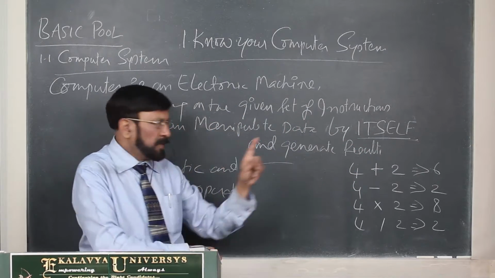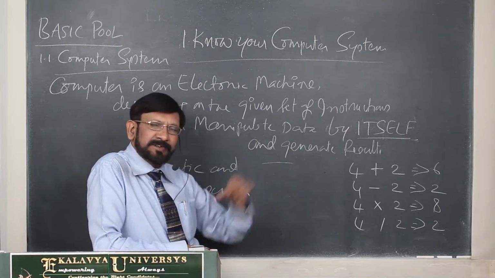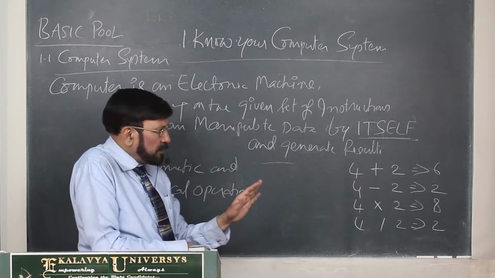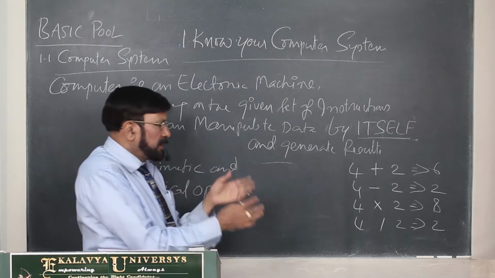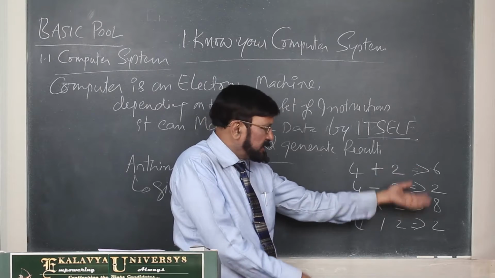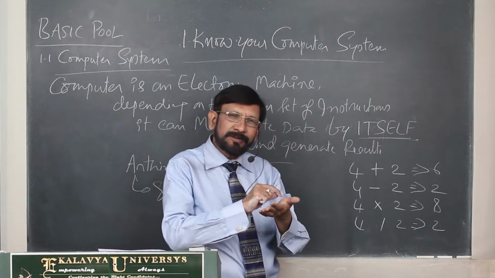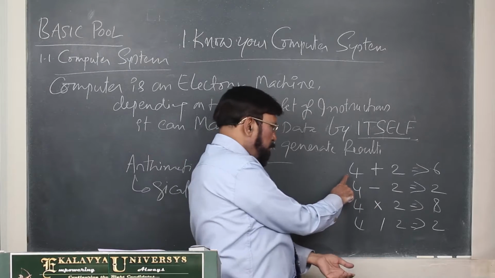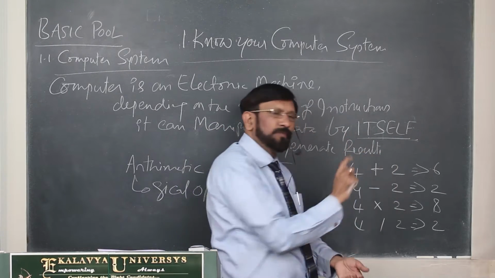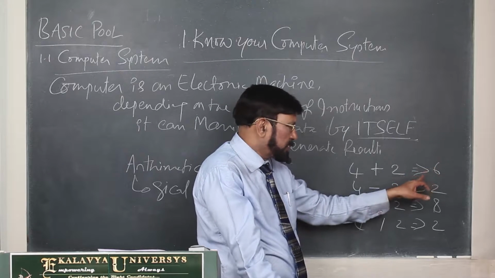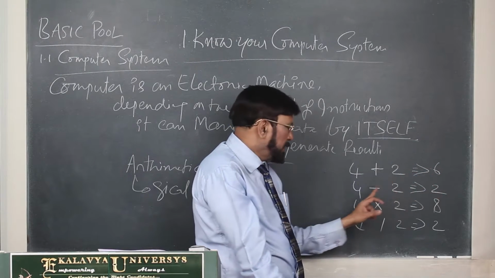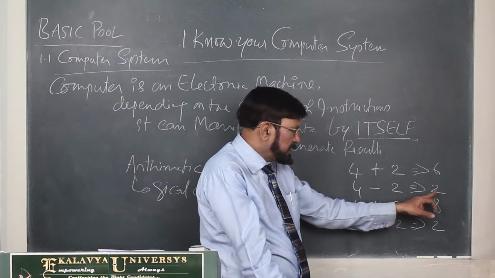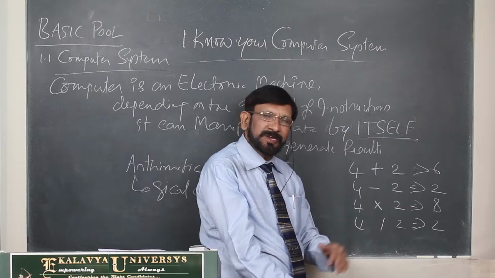Actually, if you have to understand the importance of by itself, take a calculator. Compare calculator and computer. In the case of a calculator also you can get this result, but continuously you have to press keys. 4 plus 2, if you press, and one more key, then 6 is generated. 4 minus 2 you press, then one key you press, then 2 is generated.